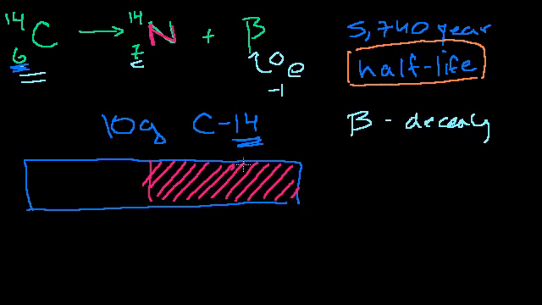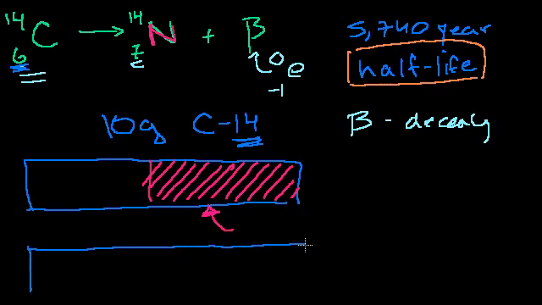And I've actually seen this drawn this way in some chemistry classes or physics classes. And my immediate question is, how does this half know that it must turn into nitrogen? And how does this half know that it must stay as carbon? And the answer is they don't know, and it really shouldn't be drawn this way. So let me redraw it.